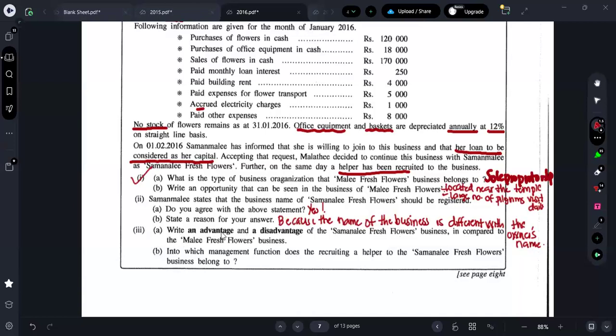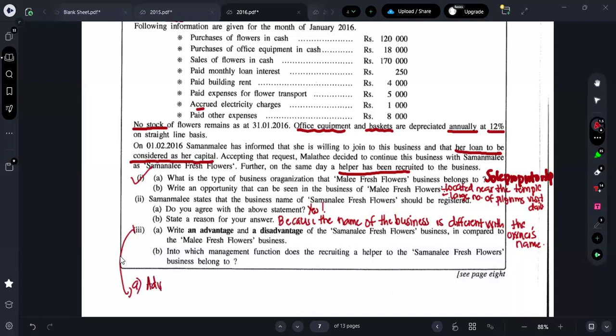Next one is what? Write an advantage and disadvantage of Samanali Fresh Flower business compared to Mali Fresh Flower. Now we all know, guys, Mali Fresh Flower is a sole proprietorship business. Samanali Fresh Flower is a partnership business. So they are asking for the advantages and disadvantages of a partnership business compared to a sole proprietorship business.